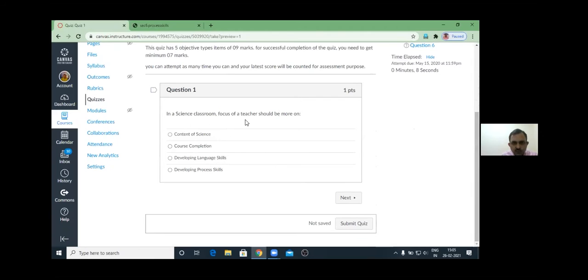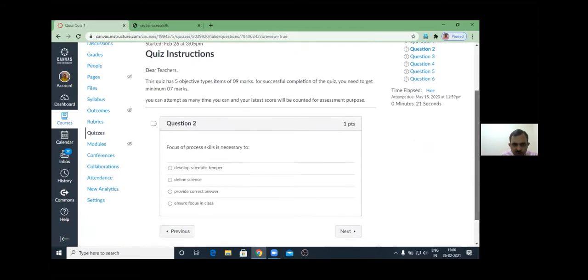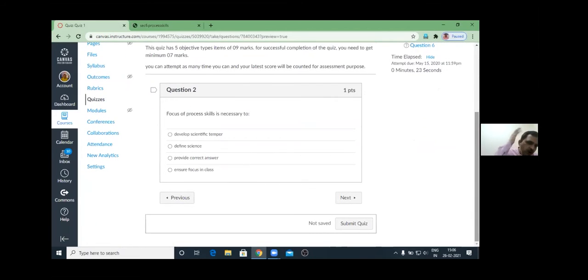In science classroom, focus of a teacher should be on content of the science course completion. Correct answer is developing process skills. Then they will go to the next. Now here, you again have a choice: if you want to move question by question, or you want to show them all the questions at once. Both options are there. Focus of the process skills is necessary to develop scientific temper, define science, provide correct answers, ensure focus in class. Develop scientific temper. Next.